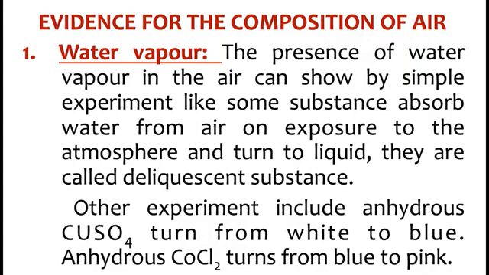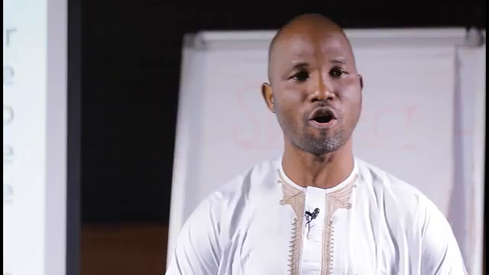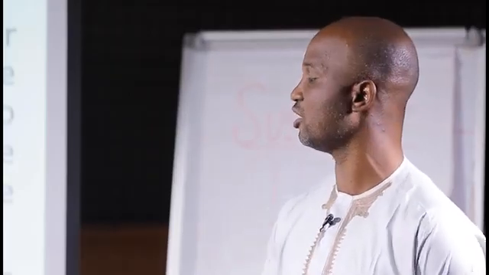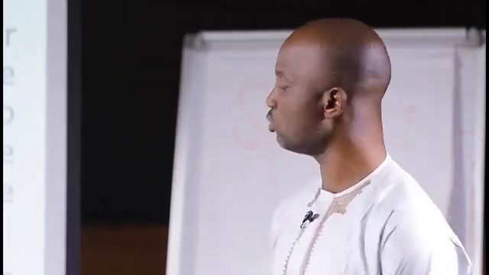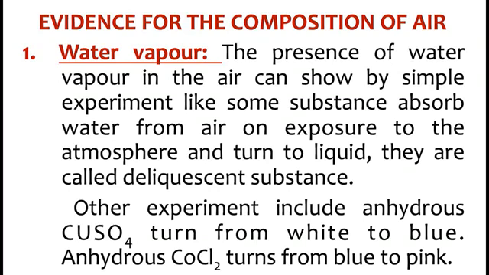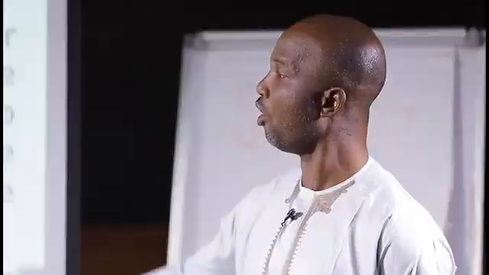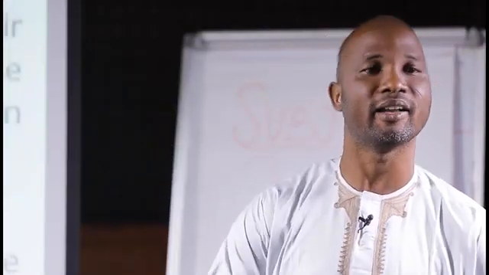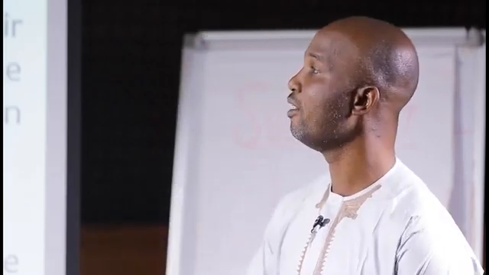Other examples include anhydrous copper(II) tetraoxosulfate(VI). Ordinarily in its anhydrous state, it is white, but when you expose it to the atmosphere, it turns blue, the evidence that it has absorbed moisture. You also have anhydrous cobalt(II) chloride, which turns from blue to pink. All these are evidence that the atmosphere or air contains moisture, or water vapor.